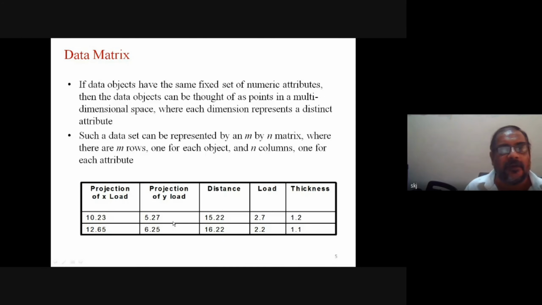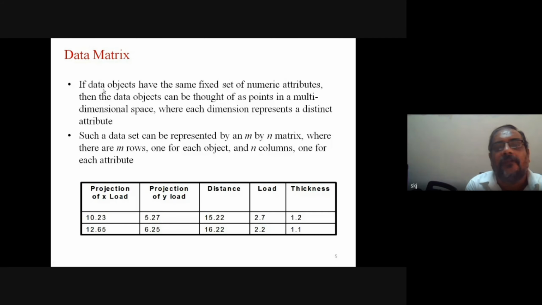Similarly, the other object can be presented. If we have only 2 columns, then it is easy to do on an XY graph. But if we have more than 3 columns, 3 attributes, then we have to imagine. There is a space that has several dimensions, multi-dimensions, and based on your imagination, you have to think that an object can be one point. So all the objects can exist point-wise in multi-dimensional space. It is also written here.